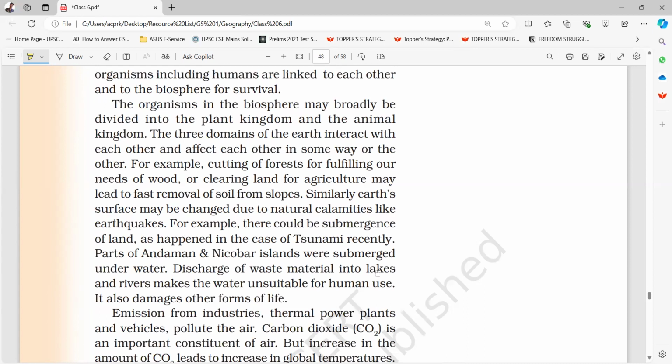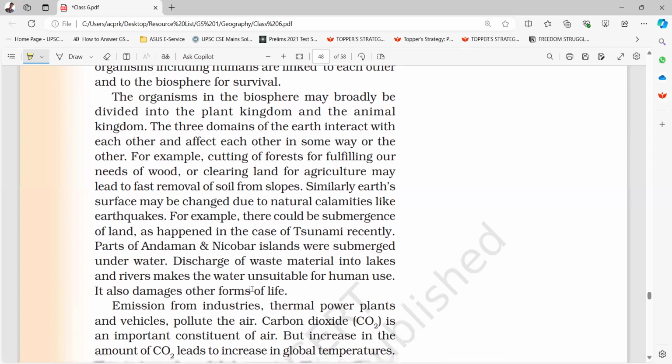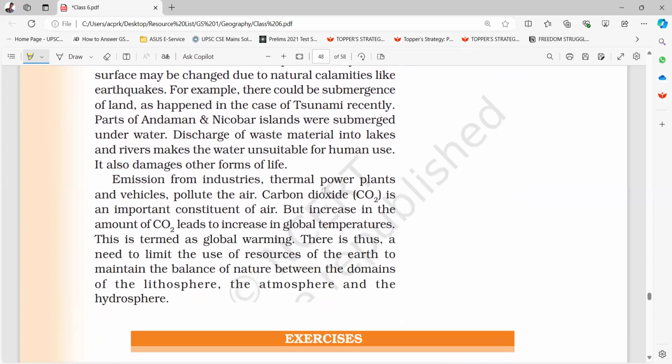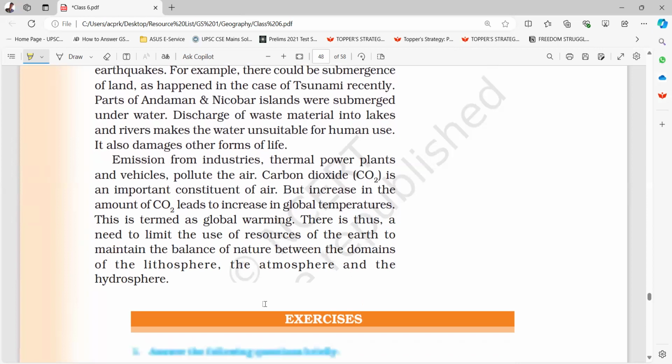Discharge of waste materials into lakes and rivers makes the water unsuitable for human use. It also damages other forms of life. Emission from industries, thermal power plants, and vehicles pollute the air. Carbon dioxide is an important constituent of air, but increase in the amount of CO2 leads to increase in the global temperatures. This is termed as global warming. There is thus a need to limit the use of resources of the earth to maintain the balance of nature between the domains of the lithosphere, the atmosphere, and the hydrosphere.